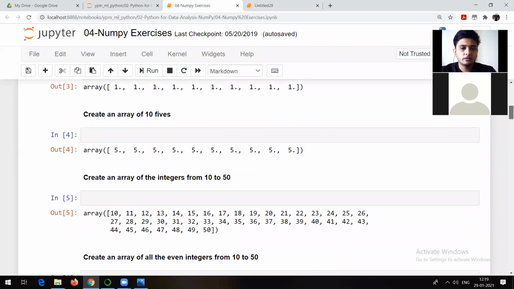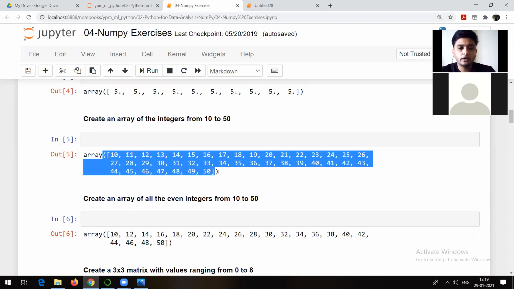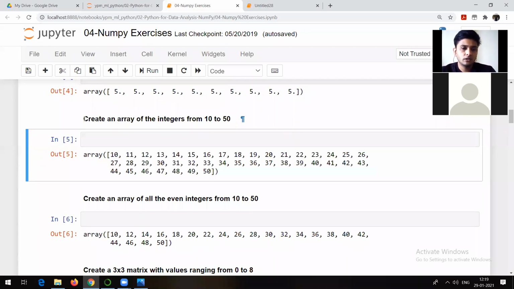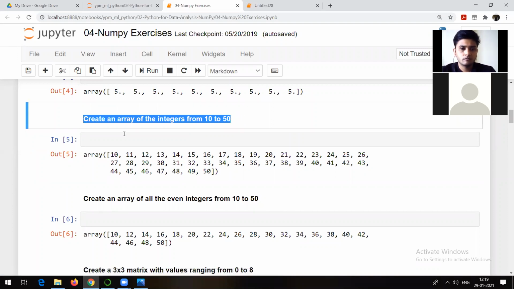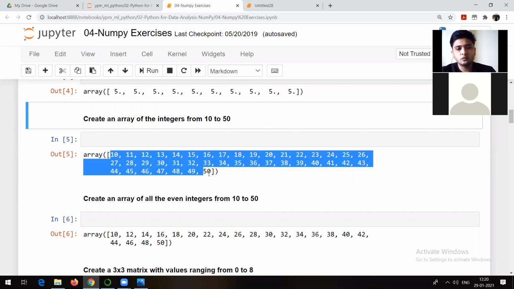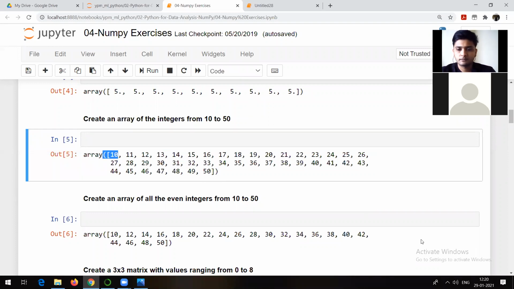Okay. Create an array of 10 5s. This is what I have to do. Create an array of integers from 10 to 50. Now, can anyone tell me what command I should use here to get this kind of answer? Again, a simple thing. We already talked about this. That means it should start at 10 and end at 50, so the last number should be this one. So what should be your command? And see, it's a 1D array.